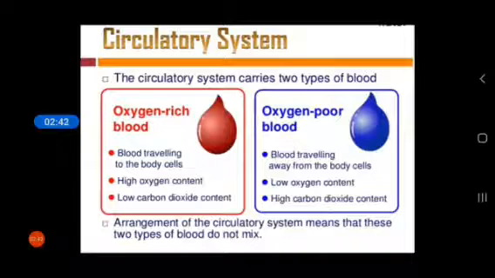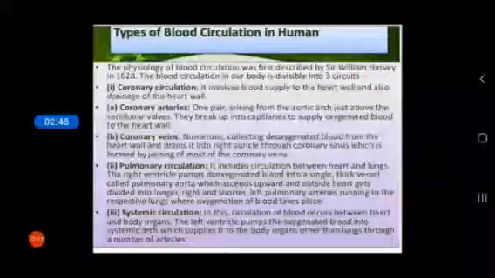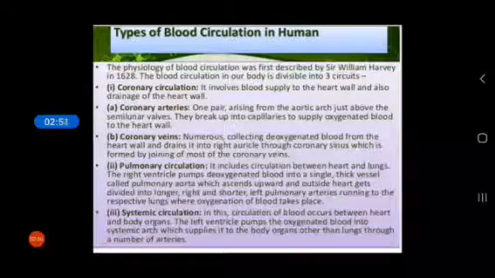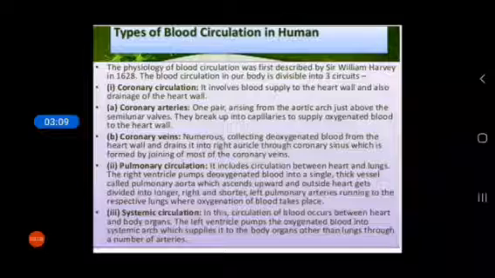Now there are three types of circulatory system. The physiology of blood circulation was first described by Sir William Harvey in 1628. The blood circulation in our body is divisible into three circuits. First is coronary circulation, which is further divided into two parts, coronary arteries and coronary veins. Then pulmonary circulation and systemic circulation.